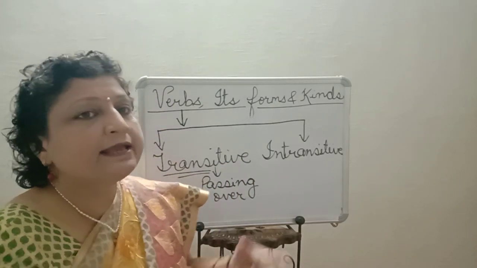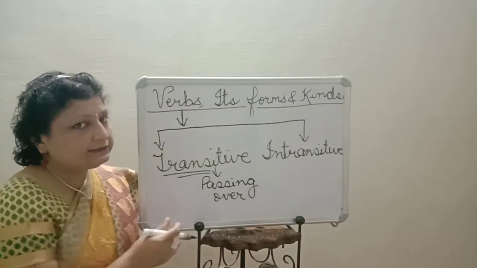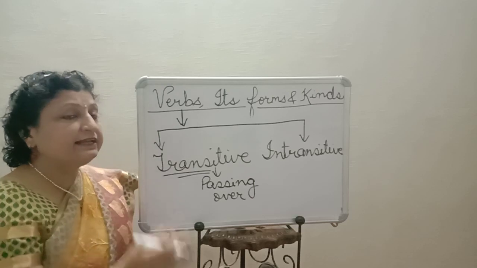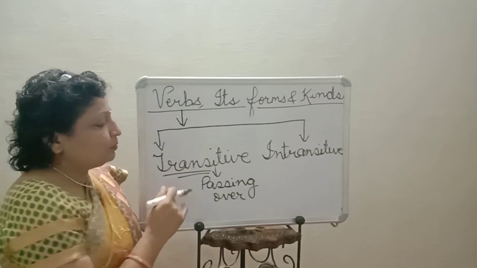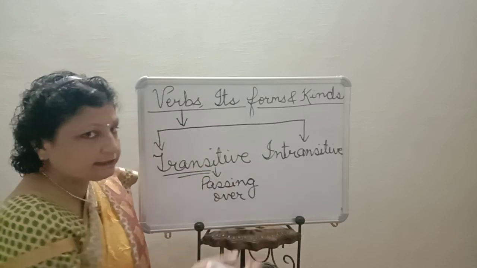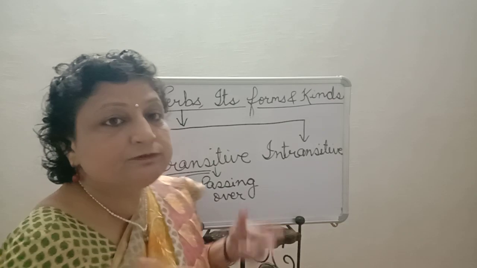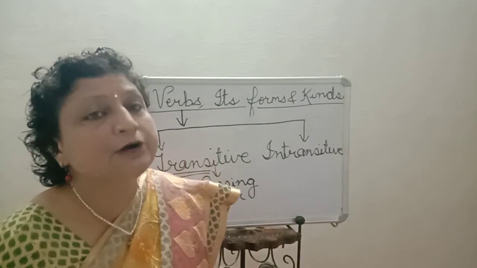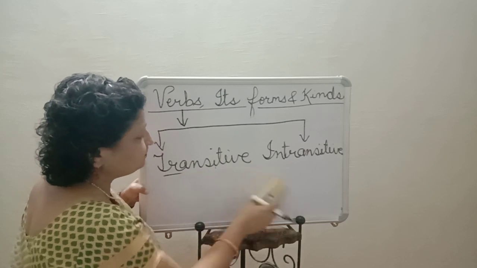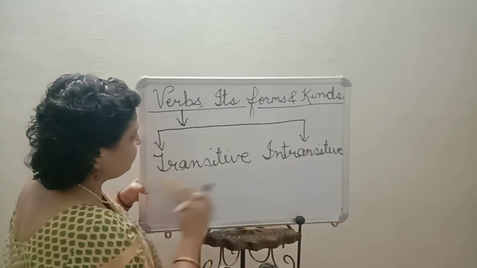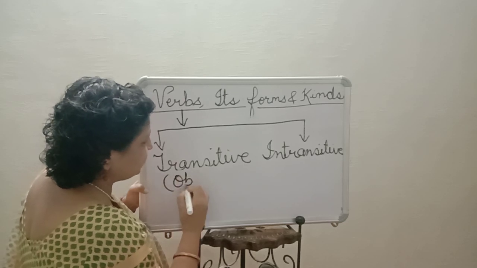Monica kicks football. Here Monica is the doer of the action and the receiver of the action is football. So the action passes over from the subject to the object. Monica kicks what? Monica kicks football. So football is the object over there. So we see that transitive verbs have an object in them.